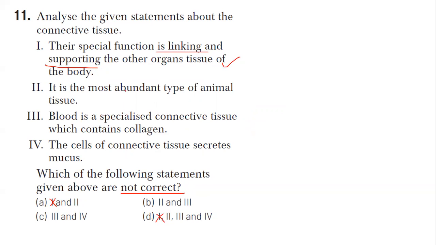Let's move on to 2. It is the most abundant type of animal tissue. Very good. That's again correct, right? It's given in the NCERT that connective tissue is the most abundant type of animal tissue. So 2 is again a correct statement. So you can cancel out those options that contain 2. So the correct answer would be option C. 3 and 4 are wrong. Blood, collagen, wrong. Cells of connective tissue, mucus, wrong. So 3 and 4 are wrong statements.